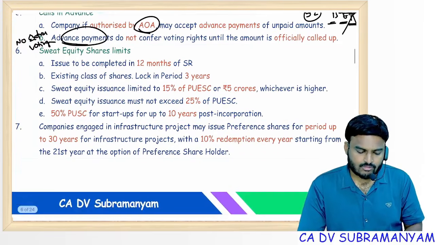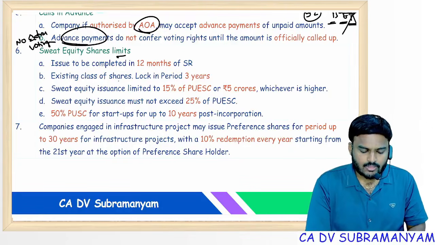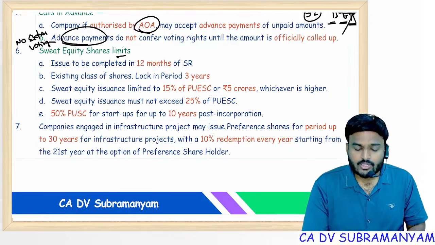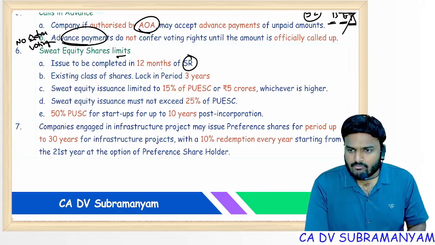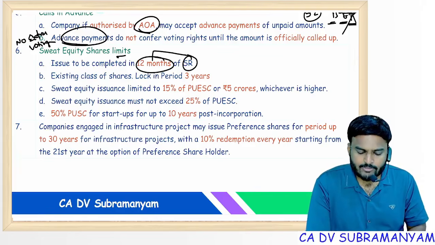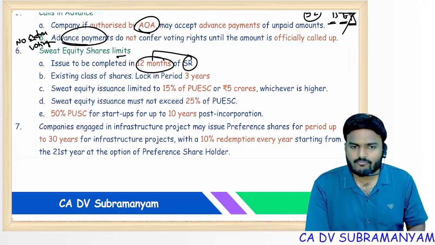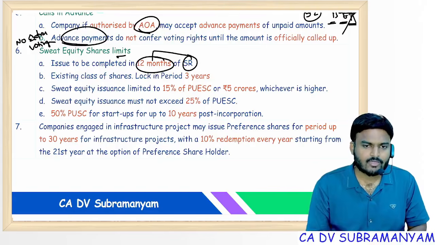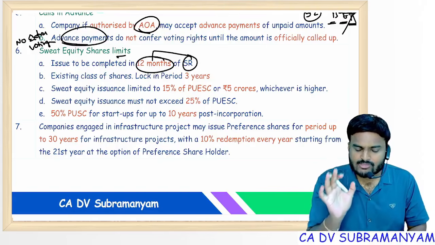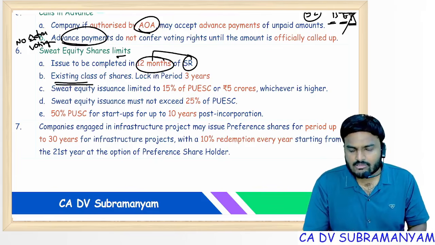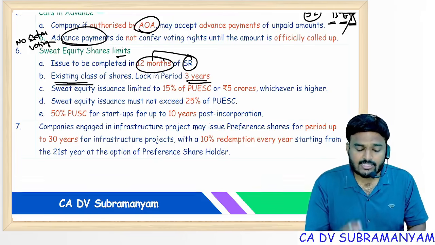Next one, sweat equity share limits. Sweat equity shares: special resolution is required, and this special resolution is valid for a period of 12 months. That means within 12 months of the SR, the issue is to be completed. A new class of shares cannot be offered as sweat equity, only an existing class of shares, and that too with a lock-in period of how many years? 3 years.